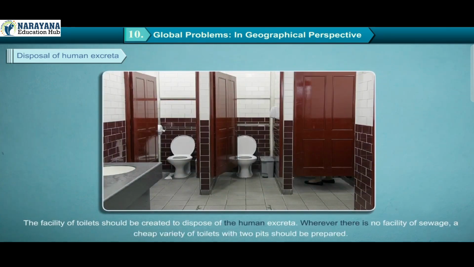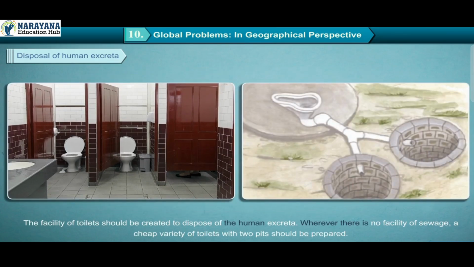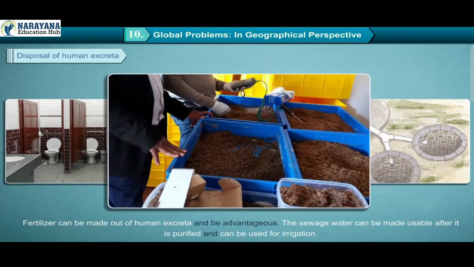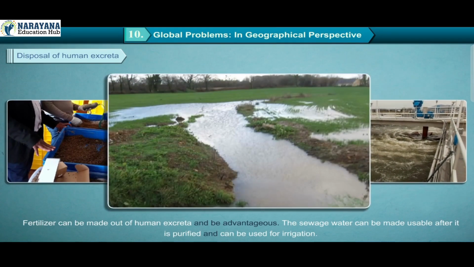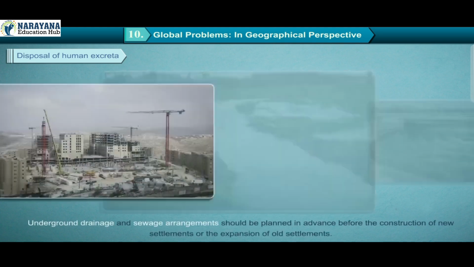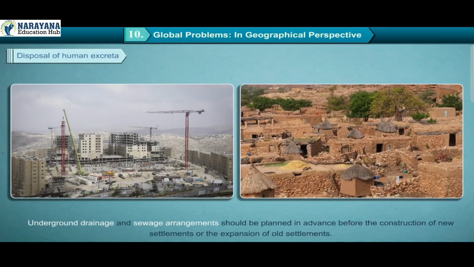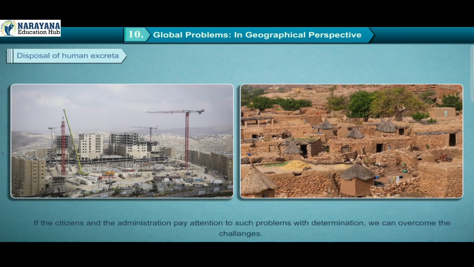The facilities of toilets should be created to dispose of the human excreta. Wherever there is no facility of sewage, a cheap variety of toilets with 2 pits should be prepared. Fertilizer can be made out of human excreta and be advantageous. The sewage water can be made usable after it is purified and can be used for irrigation. Underground drainage and sewage arrangement should be planned in advance before the construction of new settlements or the expansion of old settlements. If the citizens and the administration pay attention to such problems with determination, we can overcome the challenges.